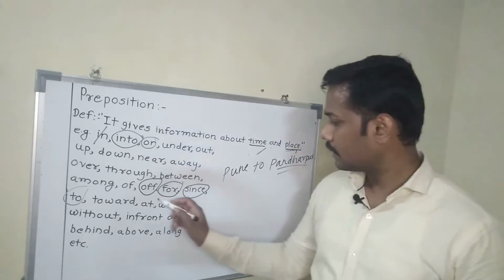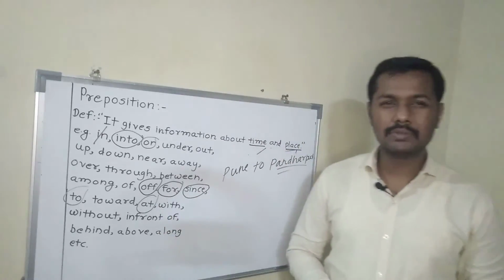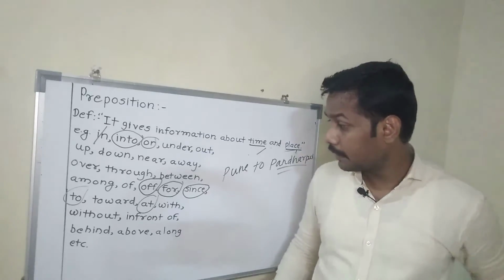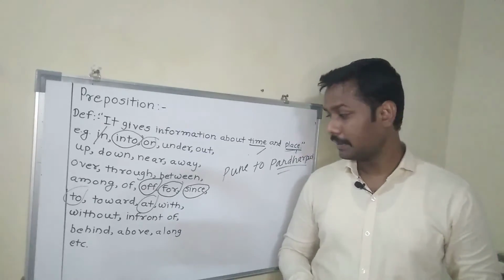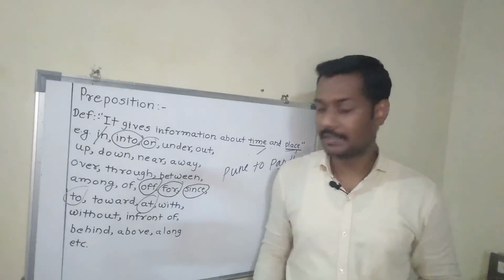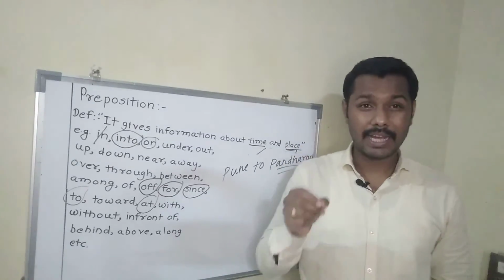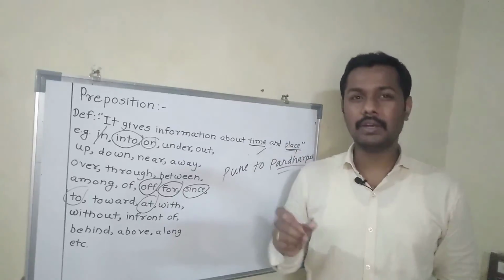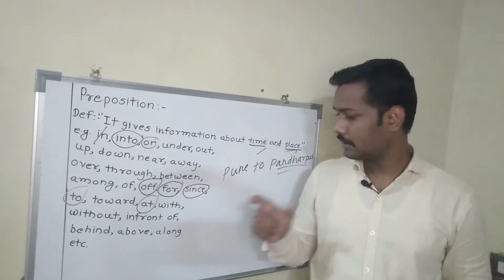Next one is at. At is used for one particular point, a specific point, an exact location. For one particular point you can use at. For example, I am at the bus stop. The exact one point is there, and for that you can use at.